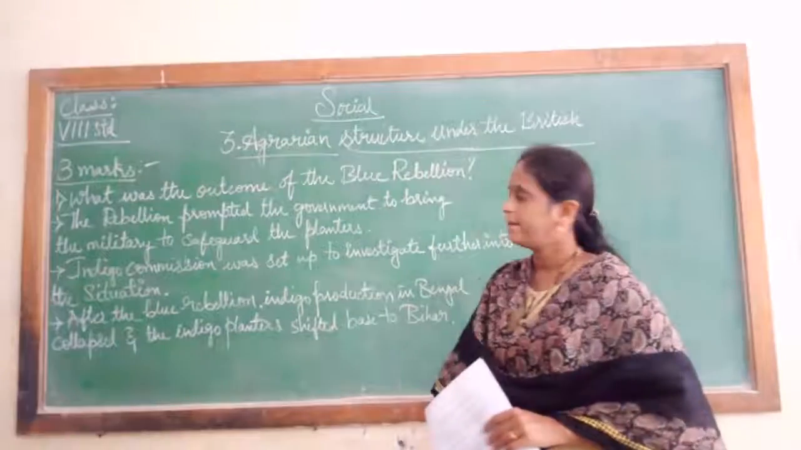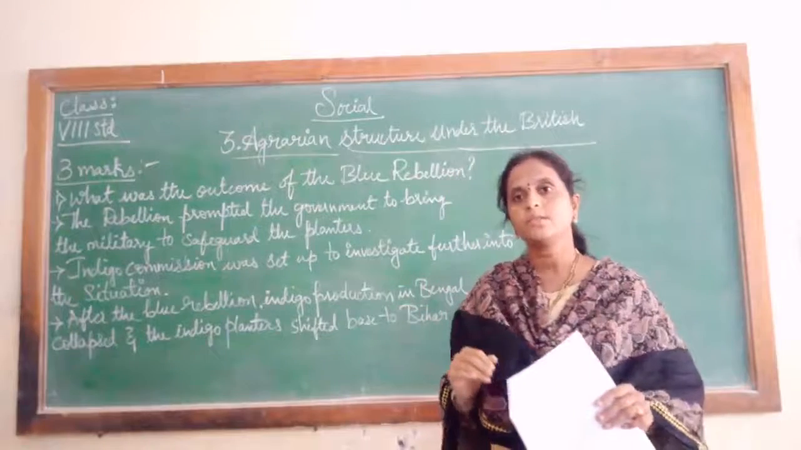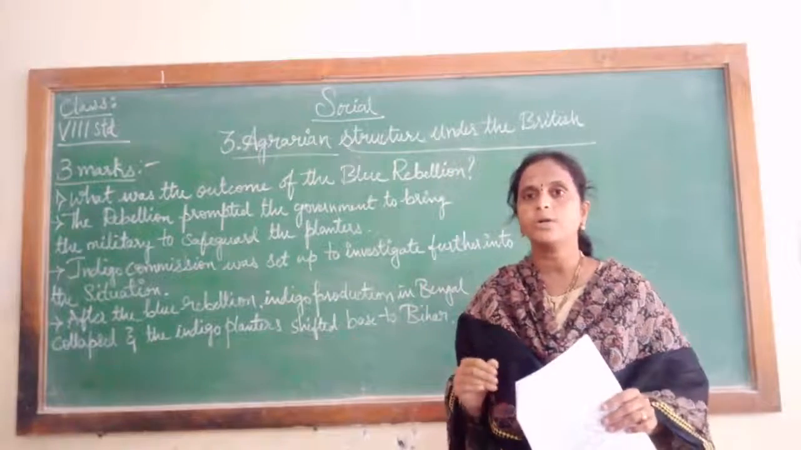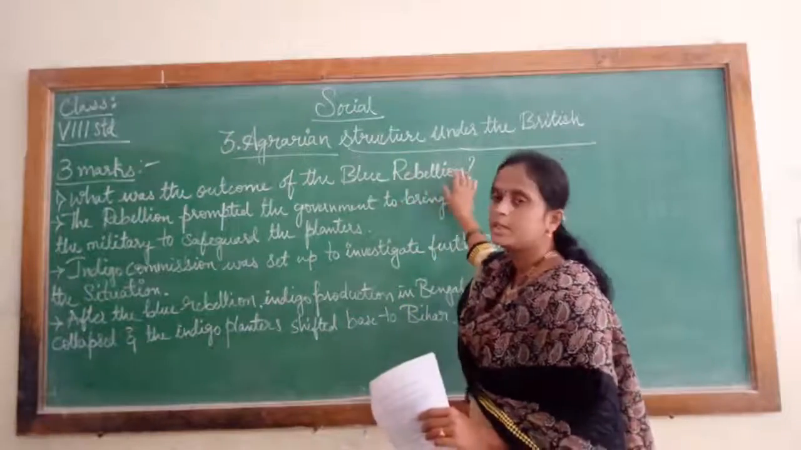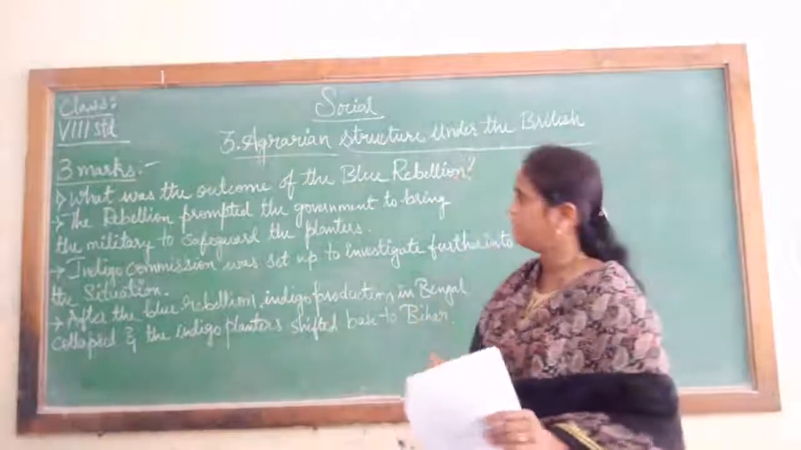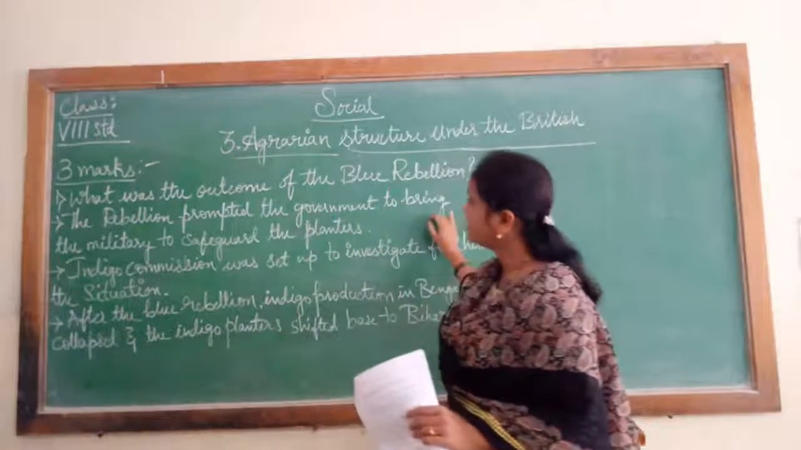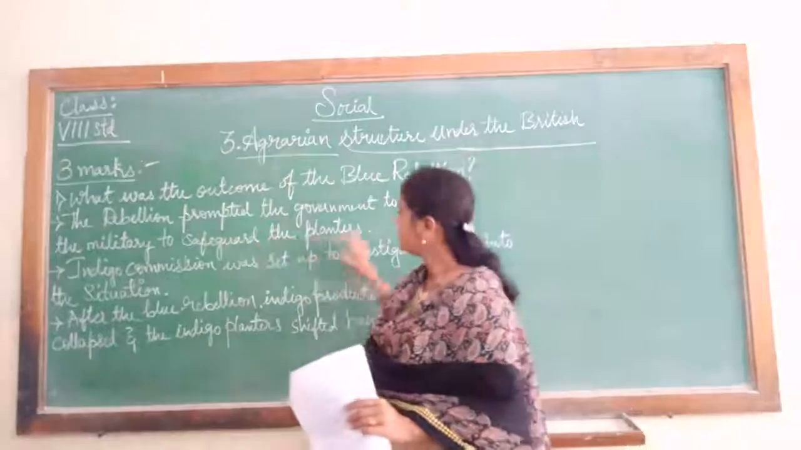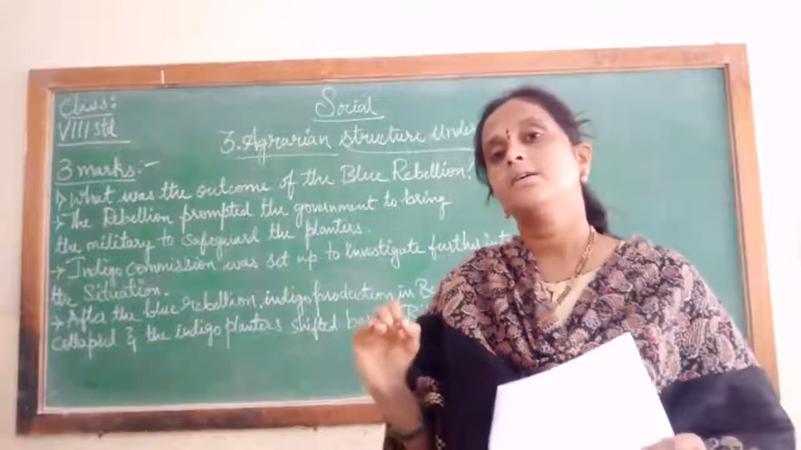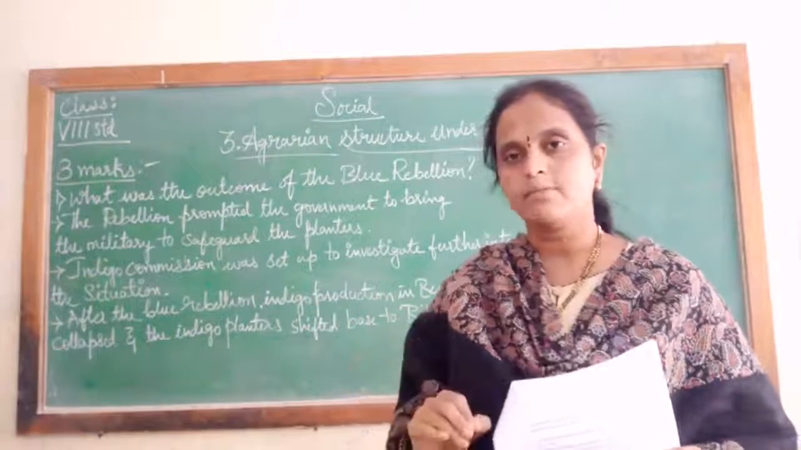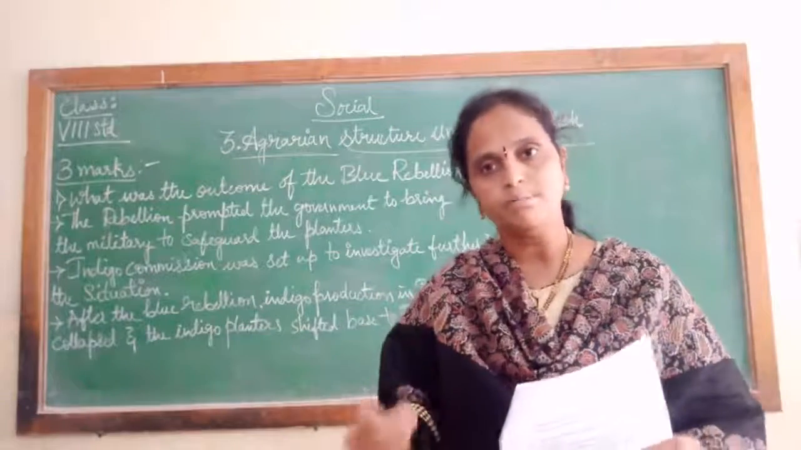Question number 1 is, what was the outcome of the Blue Rebellion, that is the Indigo Rebellion? I repeat once again. What was the outcome of the Blue Rebellion? The rebellion prompted the government to bring the military to safeguard the planters. That is the first point for the answer. They asked the government to bring the military to safeguard the indigo planters.